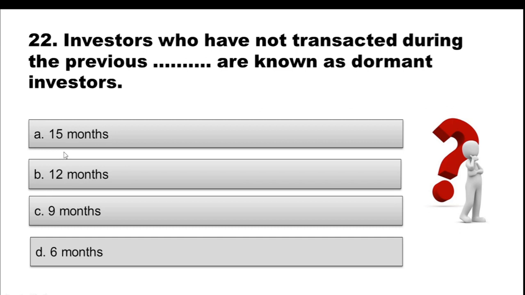Now let's come to question 22. Investors who have not transacted during the previous dash are known as dormant investors. Option A 15 months, option B 12 months, option C 9 months, option D 6 months. Choose the correct option.